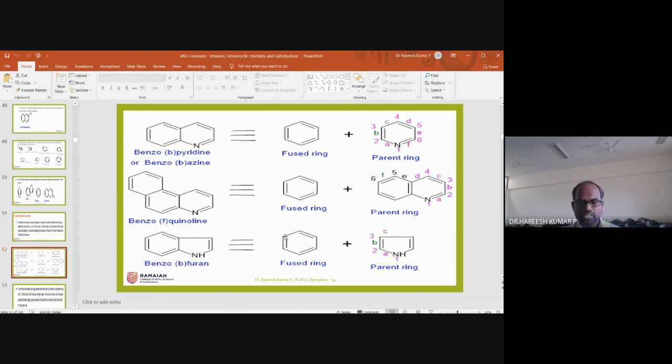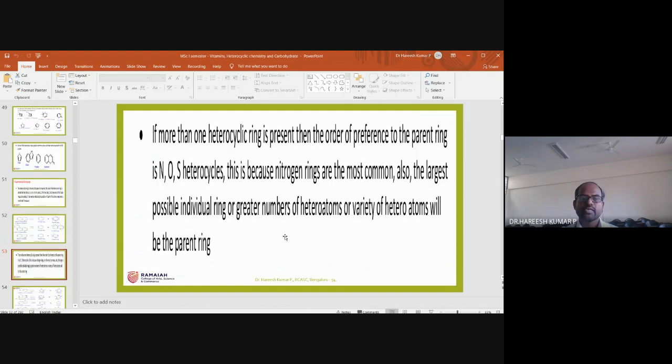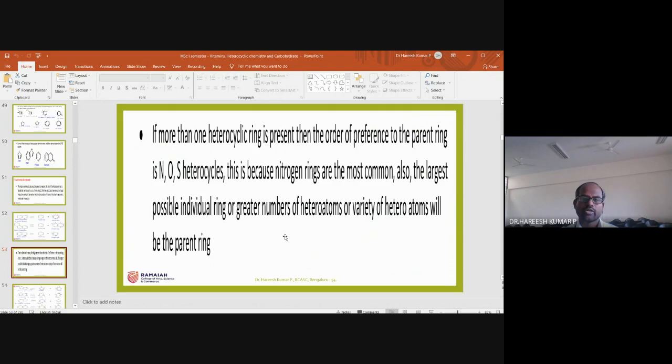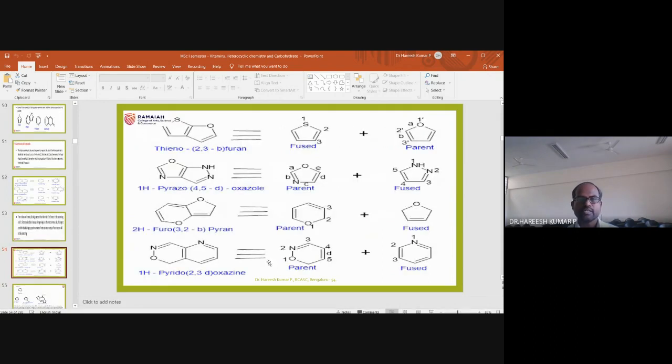Okay. So with this, I will go to the next slide. I will explain how, if two or more heteroatoms are fused. I am taking those examples. Look here, an oxygen ring and a sulfur ring are fused. In such cases, oxygen containing compounds are higher in priority, so you have to give preference to the oxygen one as the parent compound.